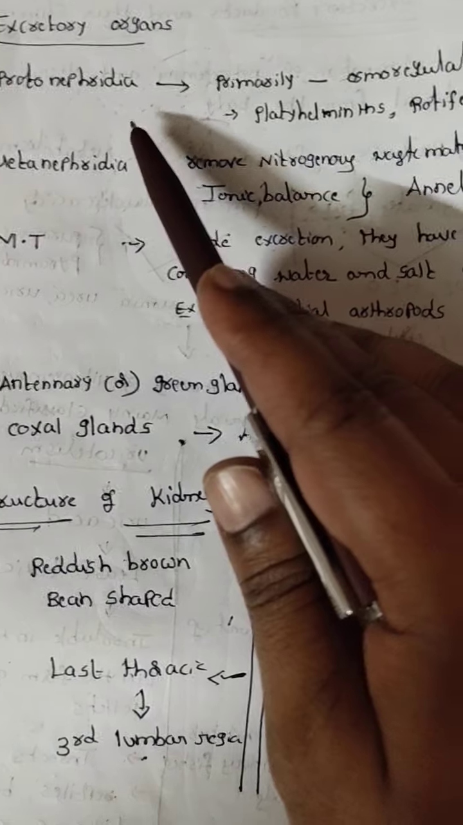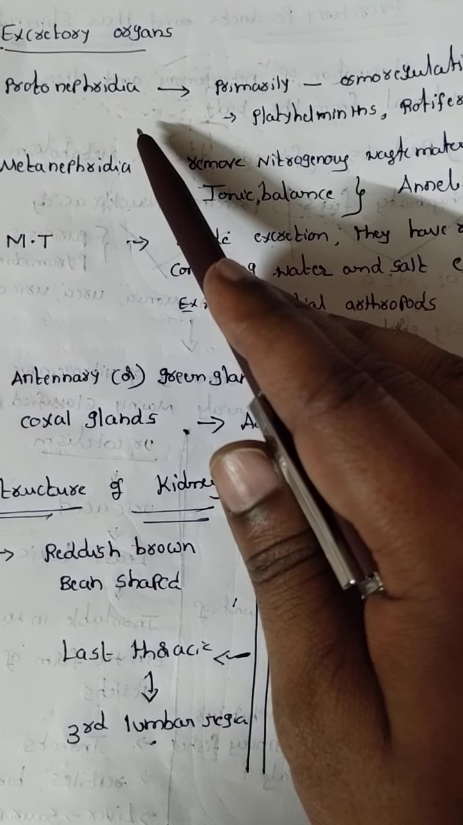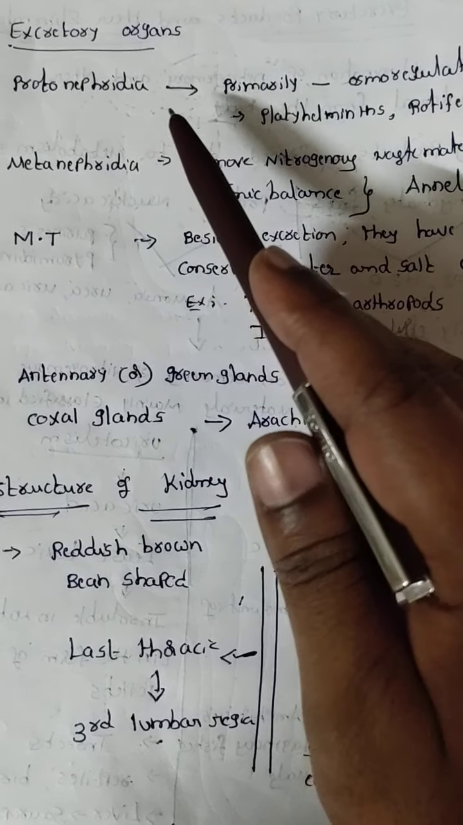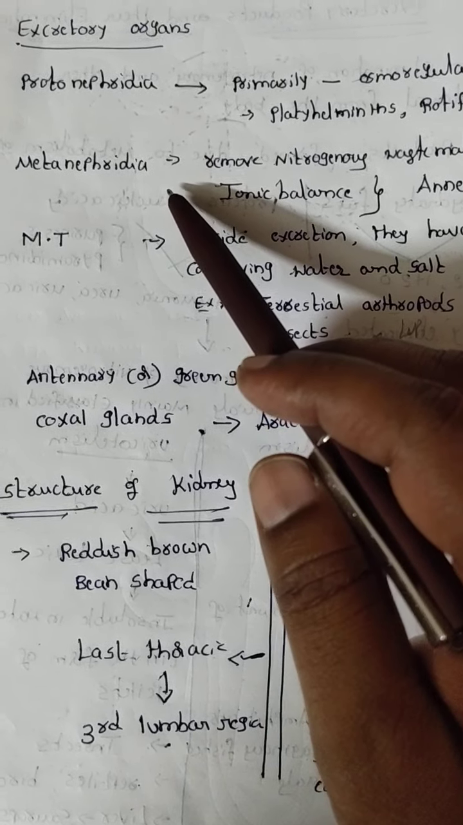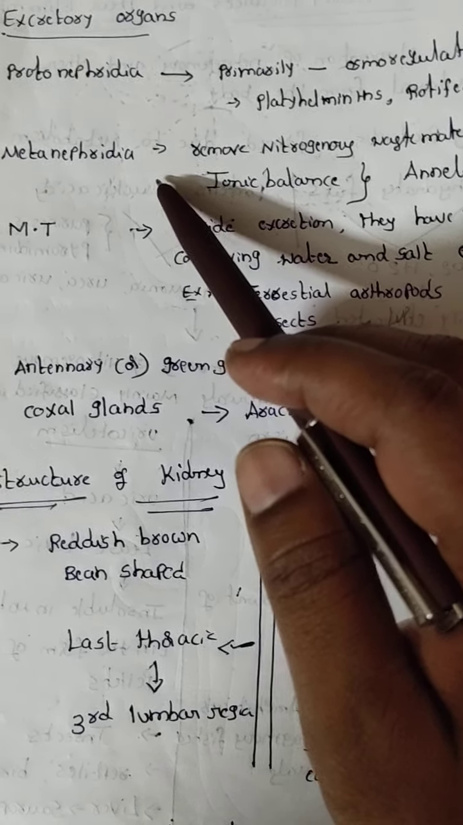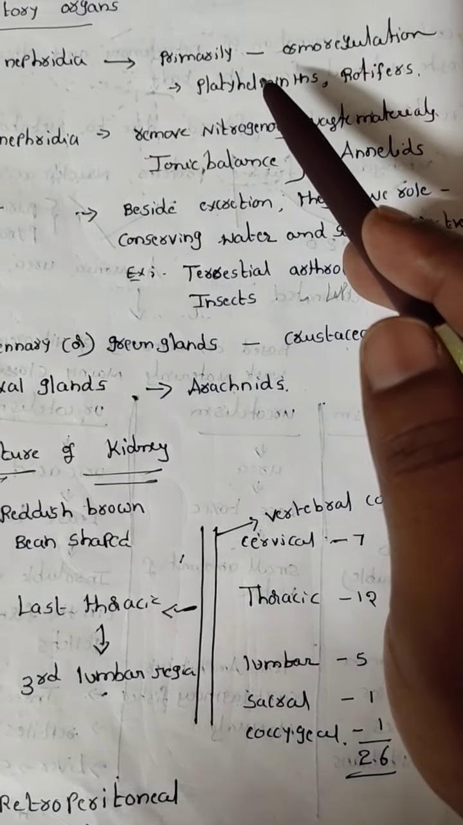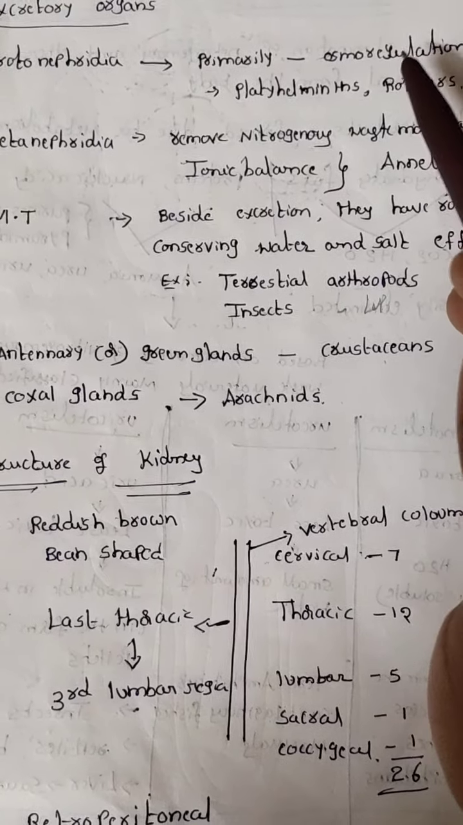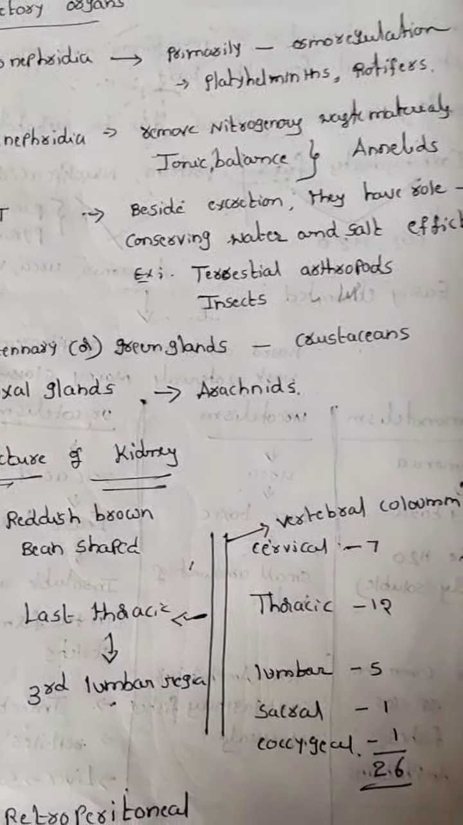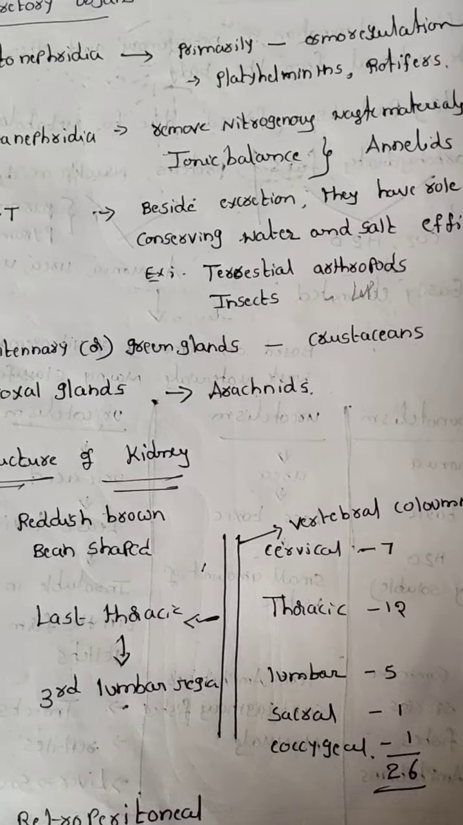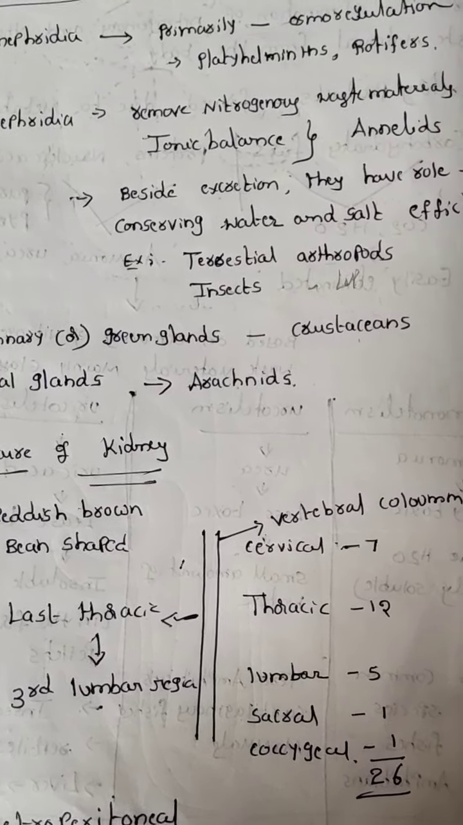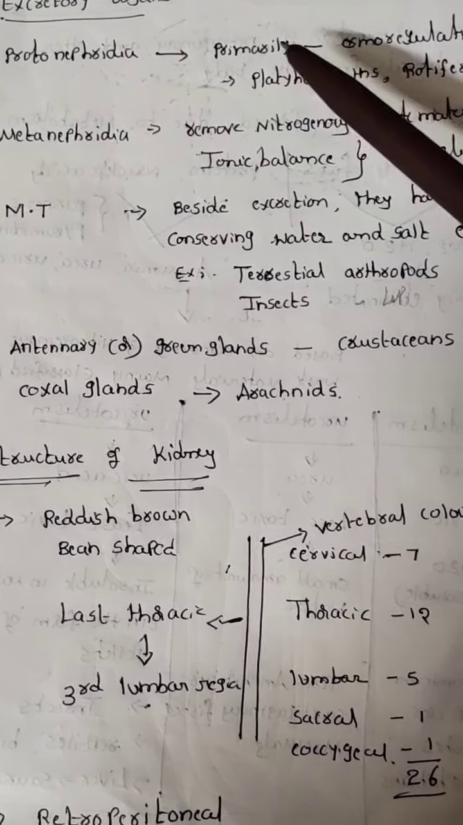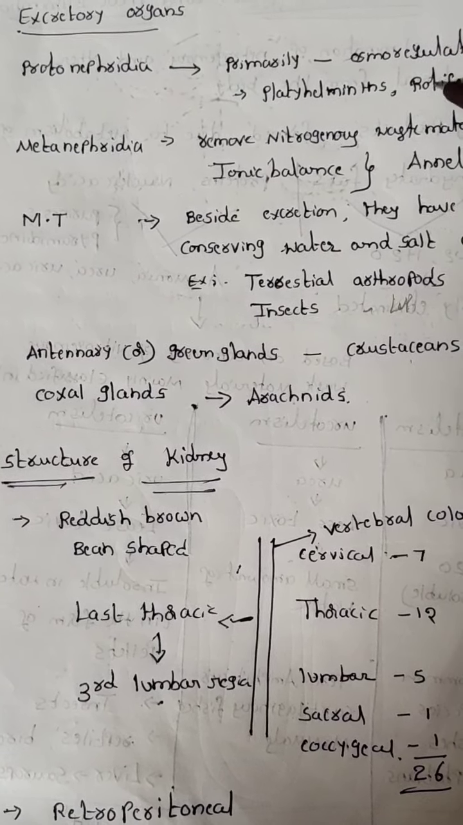And among the excretory organs, suppose you see the protonephridia, also called flame cells, which you already studied. Protonephridia are useful primarily for osmoregulation. Primarily for osmoregulation means removing excess fluids and excess waste materials from the body by the process of diffusion. That's why protonephridia are primarily for osmoregulation.